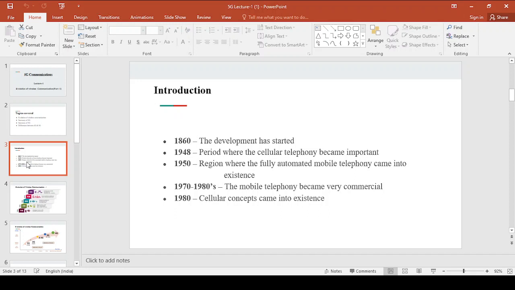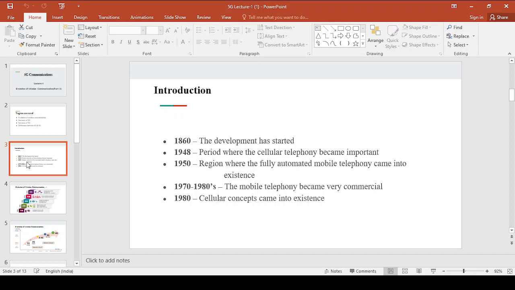After that, the cells have become smaller and smaller. That means if you compare the cell of 1G with the cell of 2G, the size has decreased, right? Similarly, if you compare the cell of 2G with the cell of 3G, again you can observe the decrease in size.